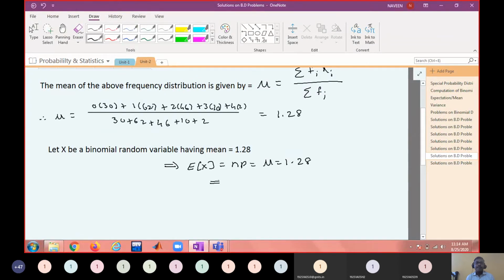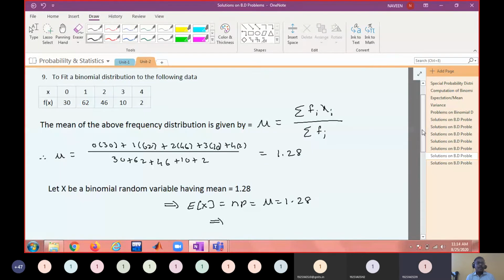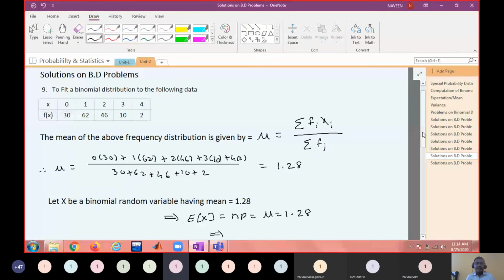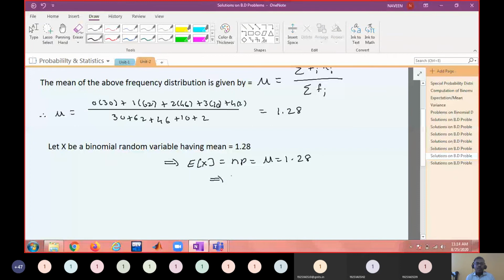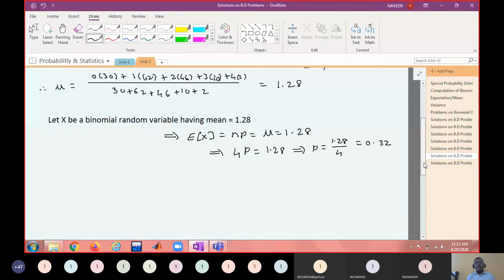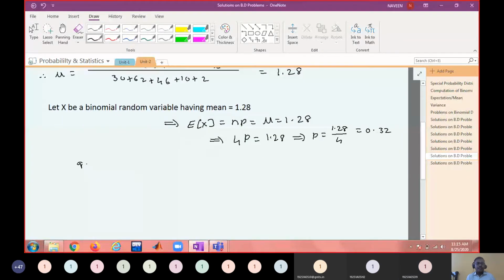What is n here? 4. The maximum value of x will be n equal to 4. 4 into p equals 1.28. So from this find out p. 0.32. So when p is 0.32, therefore what is q? 0.68. Okay.